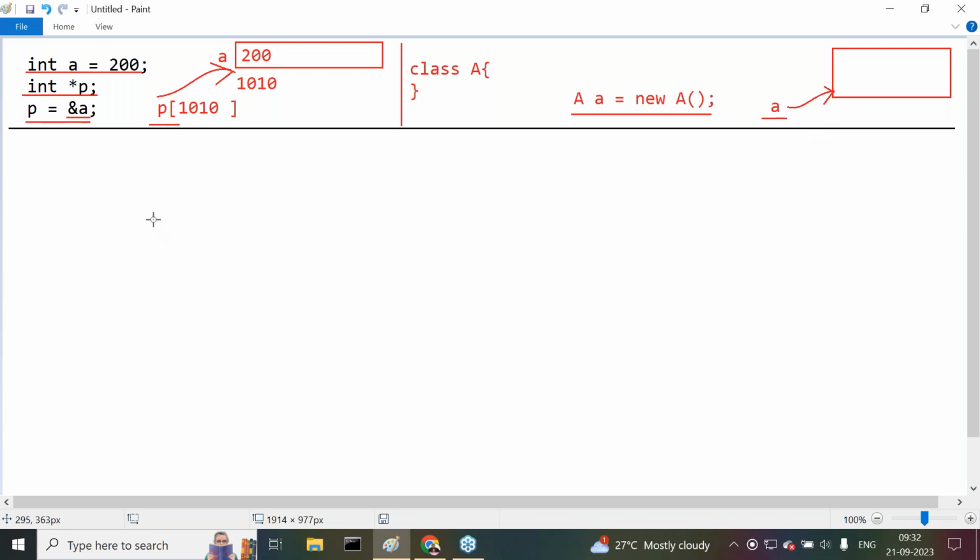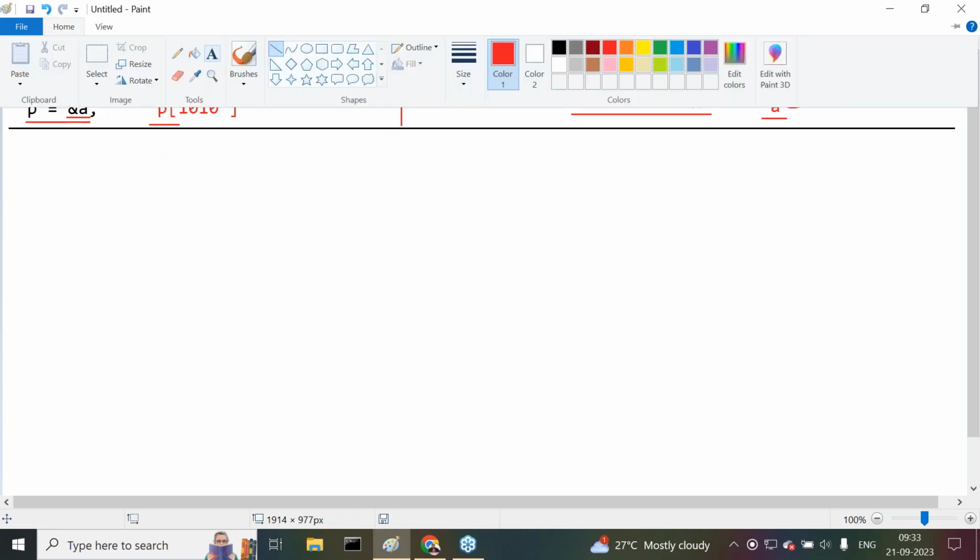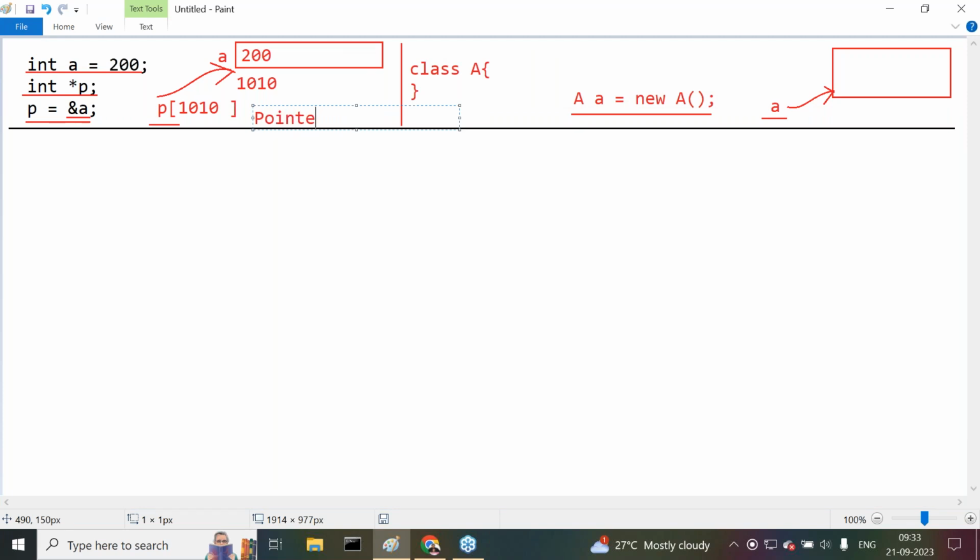Right. Now here we have to understand the point clearly. Indirectly, what is the question I'm asking there? In C and C++, this is the pointer variable.